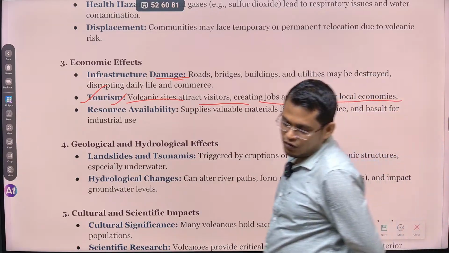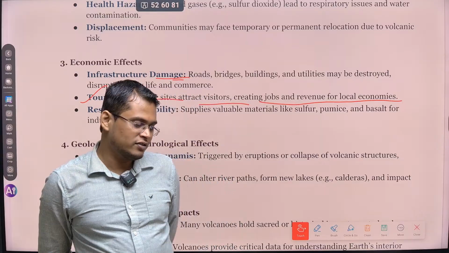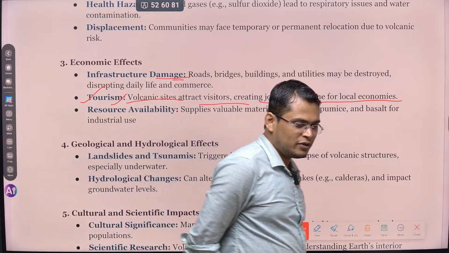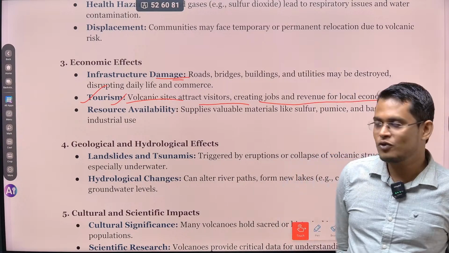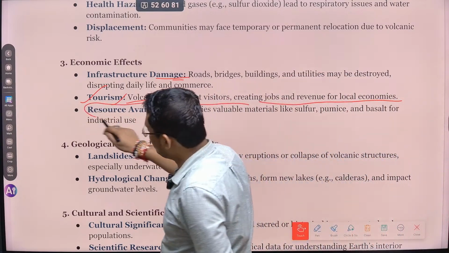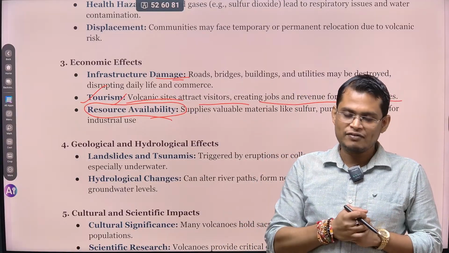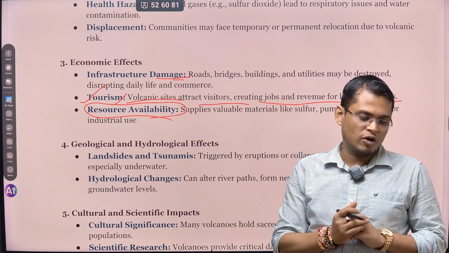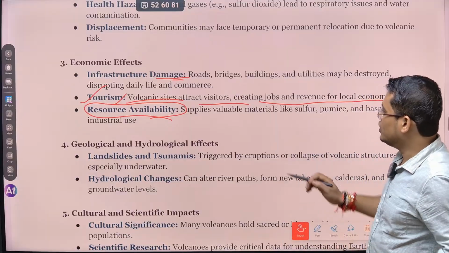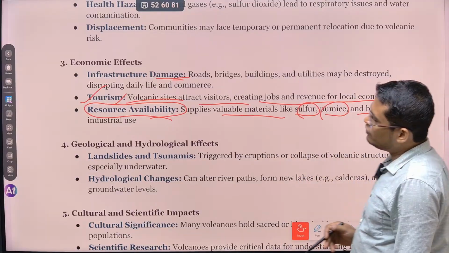I think of all these hot springs, where hot water is coming from the bottom of the earth's crust. This forms in a region that is prone to volcanic activity. So resource availability: whenever a volcanic eruption happens, mineral-rich rock comes to the surface, and it is very good for economic development, minerals and mines. So you can see it supplies valuable material like sulfur, pumice and basalt for industrial use.